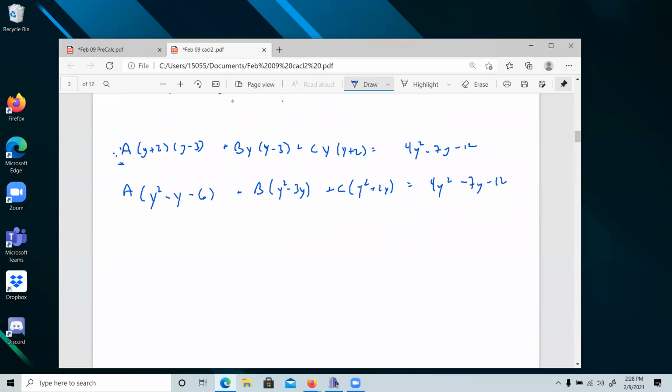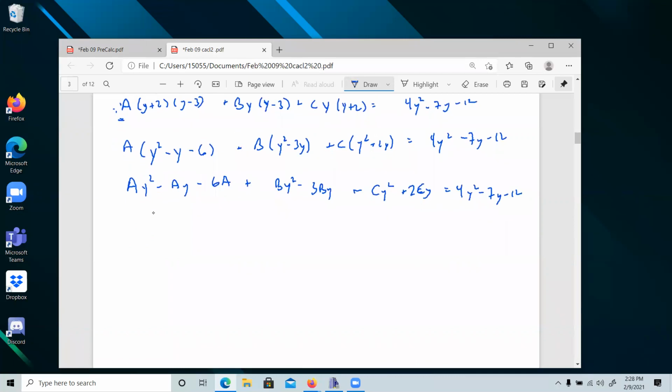And then if I want to set this thing up, we've got a y squared minus a y minus 6a plus b y squared minus 3b y plus c y squared plus 2c y is equal to 4y squared minus 7y minus 12. Okay, so now we're going to equate coefficients. We need all the stuff with a y squared in it.